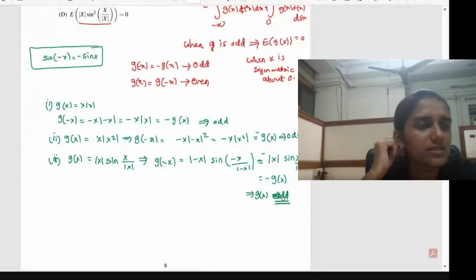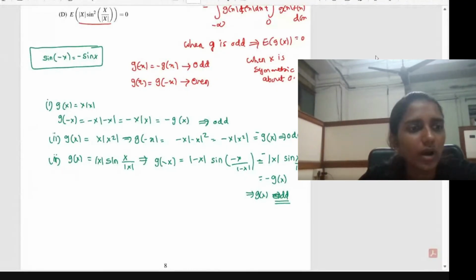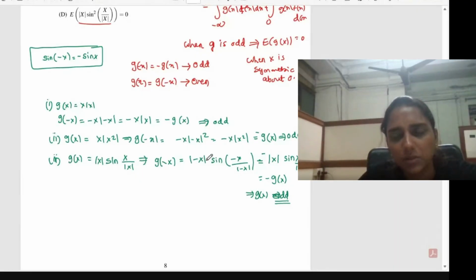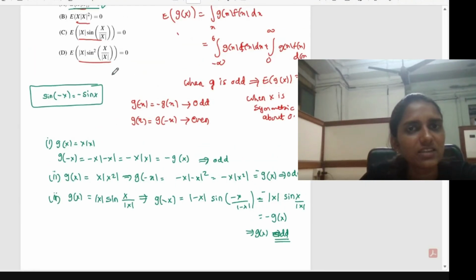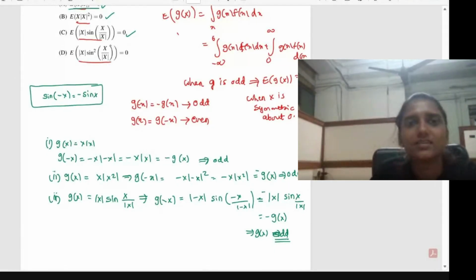So how will option C become even? Now I hope it is clear. Maybe you made some mistake. Is it clear now? The third option will give you an odd function, so its expectation will be equal to 0 and this statement will be true. Is it clear? Okay. Since the three options are correct, the false statement will of course be D.